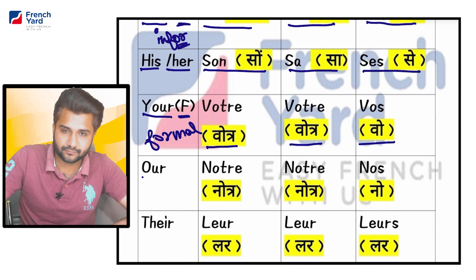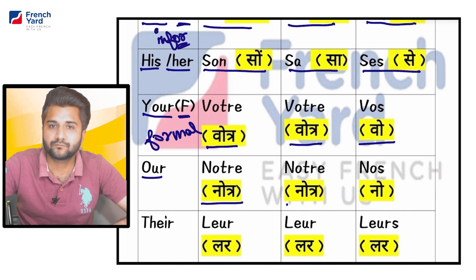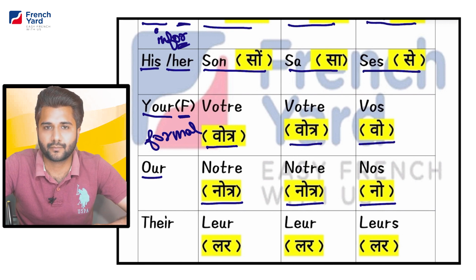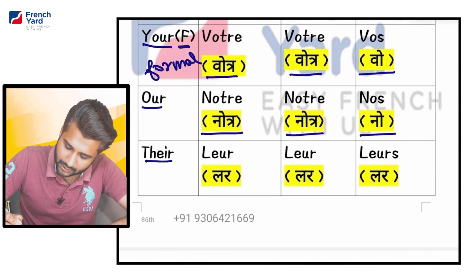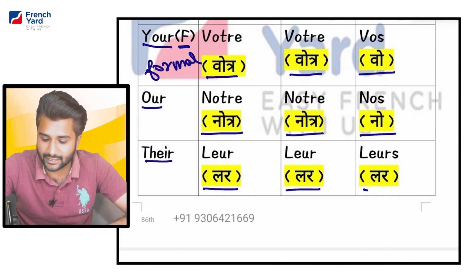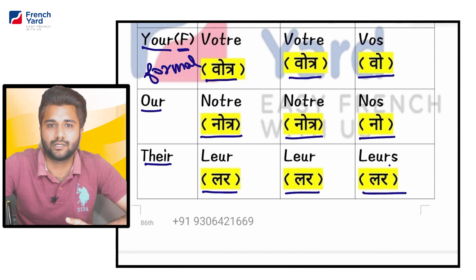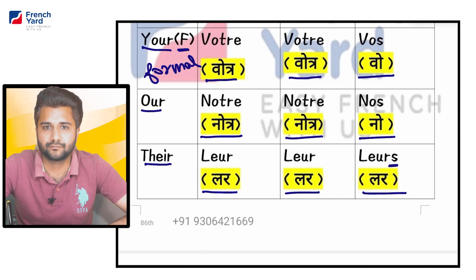Next we have is our. Our के लिए options है हमारे पास notre, notre, nos. Now masculine and feminine are same, notre and notre, but the plural one is nos. So we have hamara, hamari and hamare. Now the last one we have is their. There is leur, leur and leurs. Now you can see the pronunciations of all of them are same, but we have added an extra s for the plural one. But there is no change in the pronunciation. तीनों को सेम बोलना है. लर, लर, लर. उनका, उनकी और उनके.